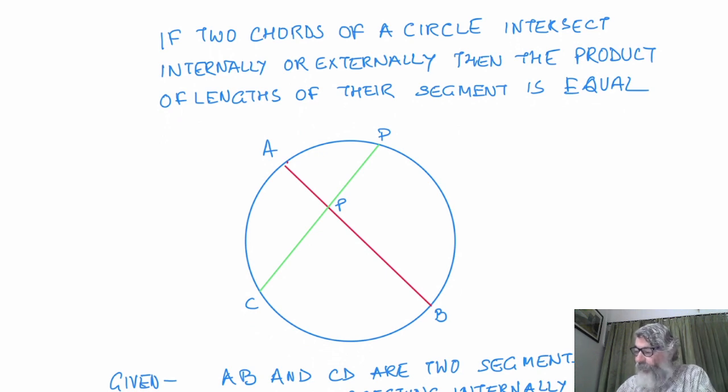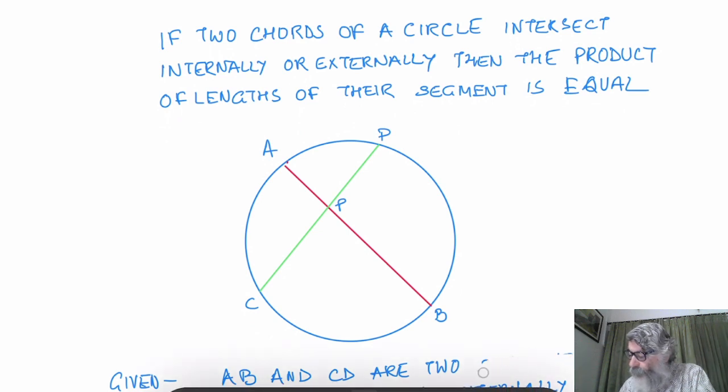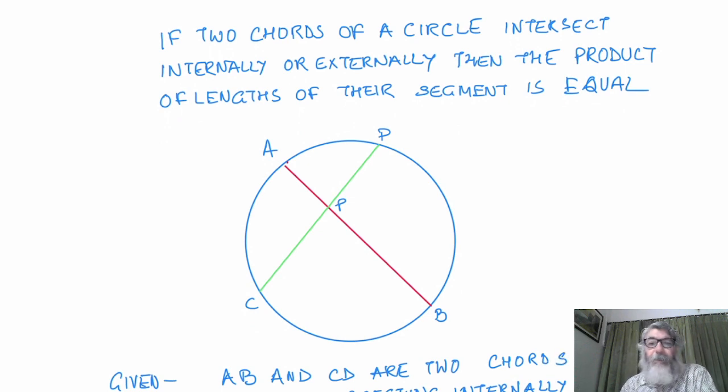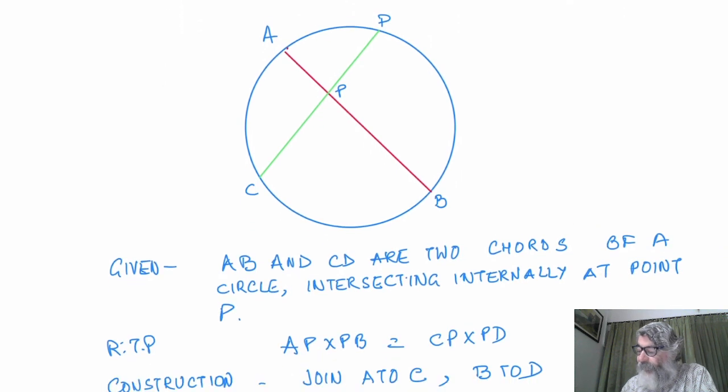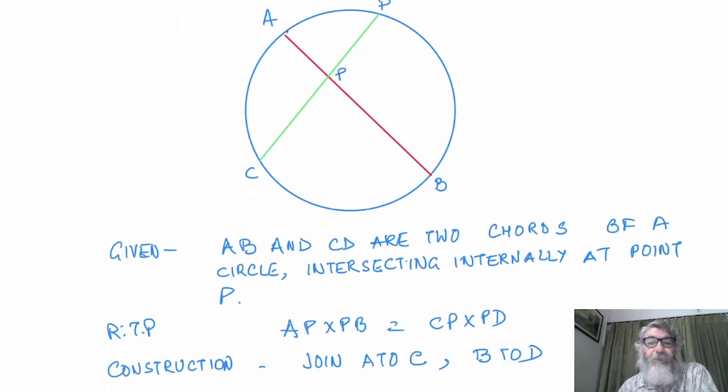Two chords actually, not segments. Two chords of a circle intersecting internally at point P. They are cutting each other internally at point P. What we require to prove is AP into PB is equal to CP into PD.